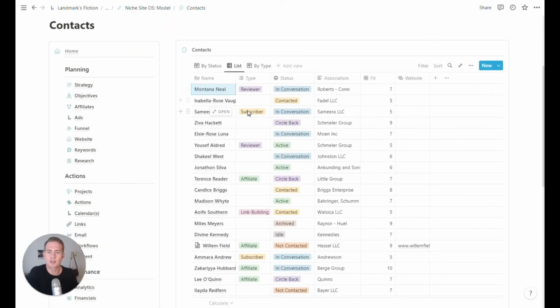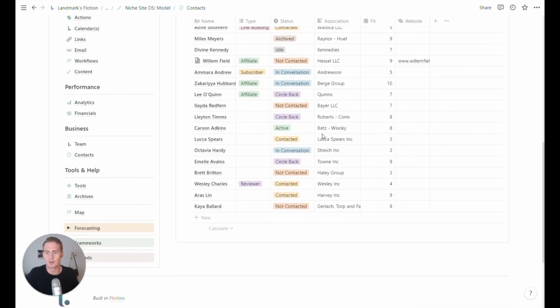So those are the types. You can obviously add your own that are more relevant to your efforts, but those should hopefully be some common types that you need. And this is just a full list of the contacts that you've made in your business.